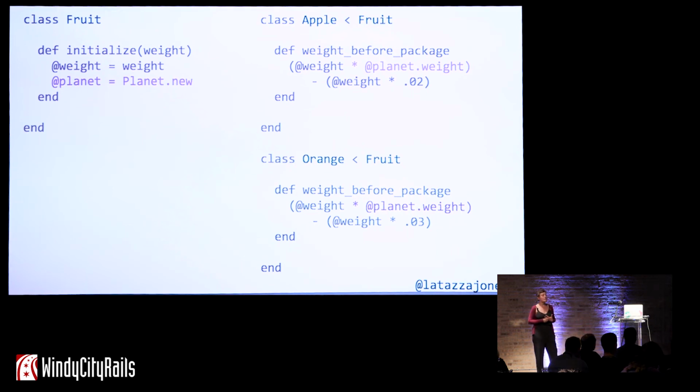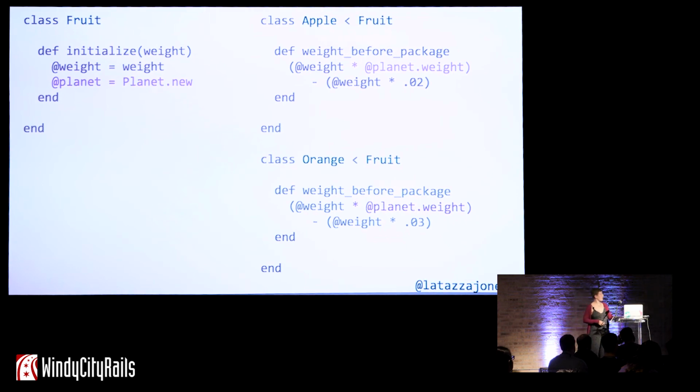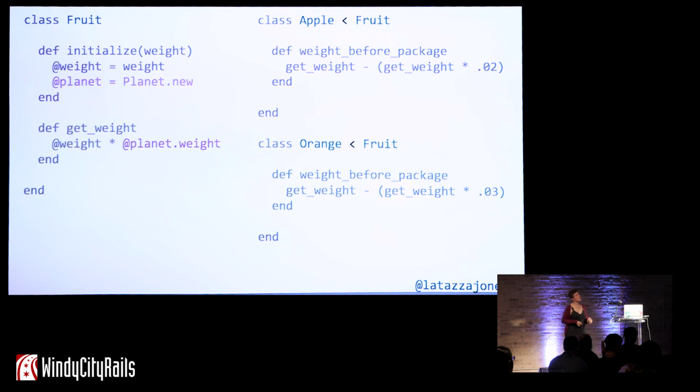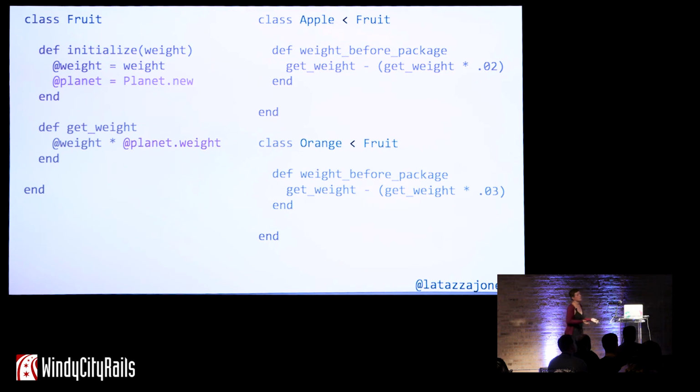Here we have it. We add it as an instance variable to our fruit class. And you'll see, this is under the weak law of Demeter. We've had to go into apple and orange to adjust our weight before package method, right? We've had to go into 3 classes because this single dependency was added to one class. That's a red flag. When in fact, if we were using the strong law of Demeter, right? So here if you look at the get weight method where we were wrapping that weight instance variable, now we only change it in one place. This is great. This is way easier.